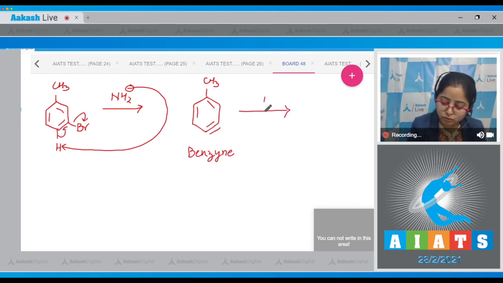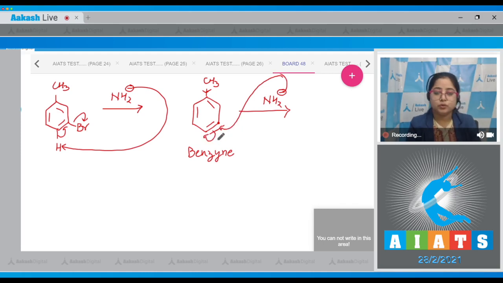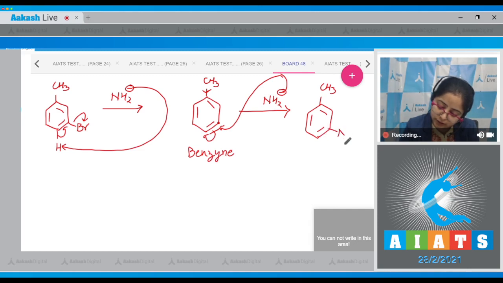Now NH2 minus will attack on more positive carbon. Since CH3 is an electron donating group, therefore NH2 minus will attack on the meta position and this bond will shift to the para position, and the compound formed is CH3. Here it will be NH2 and here it will be negative charge.